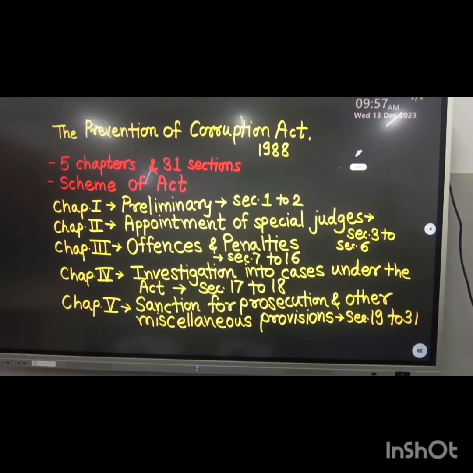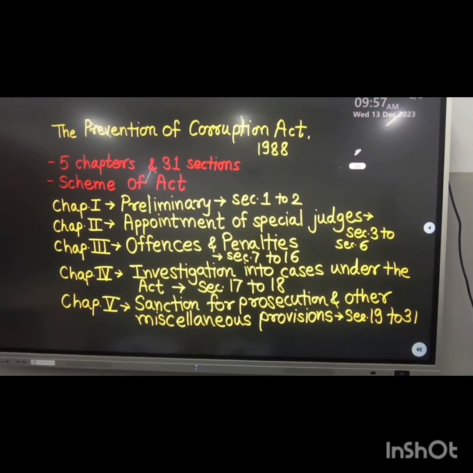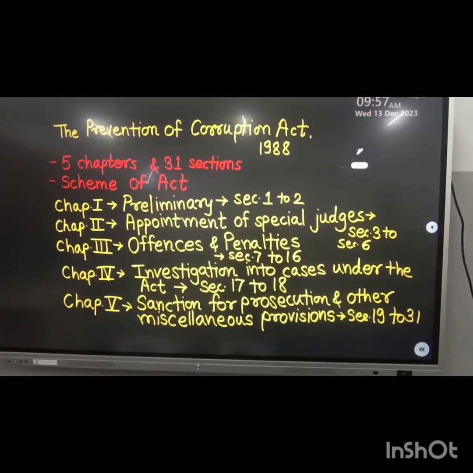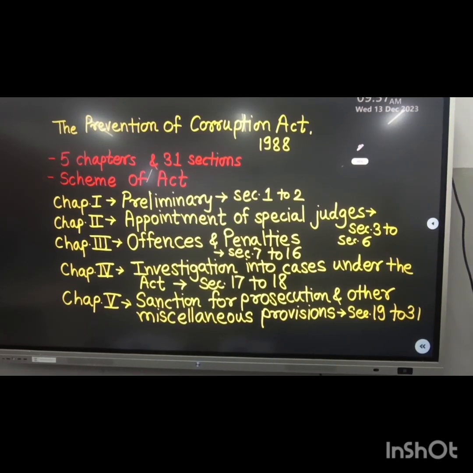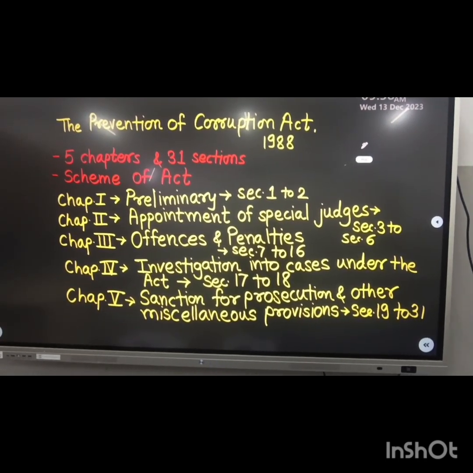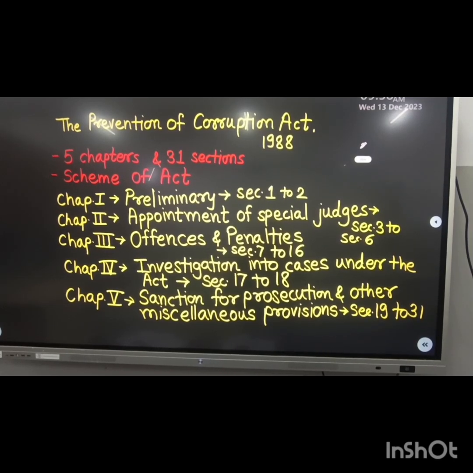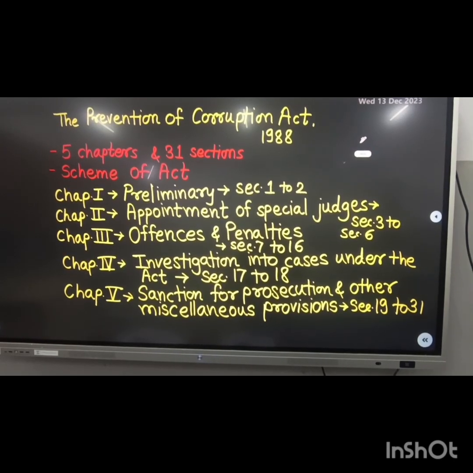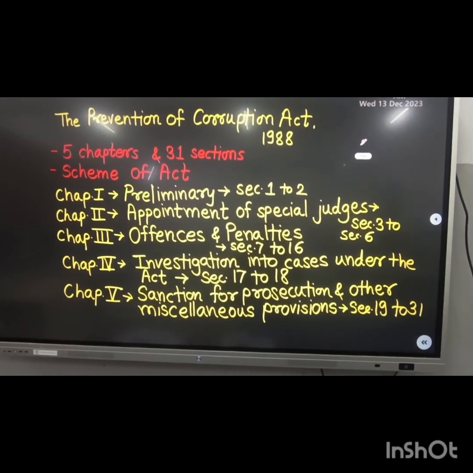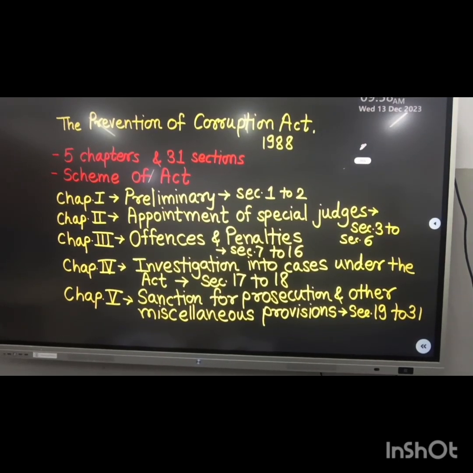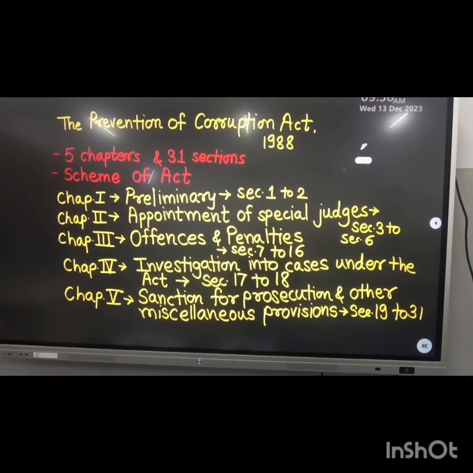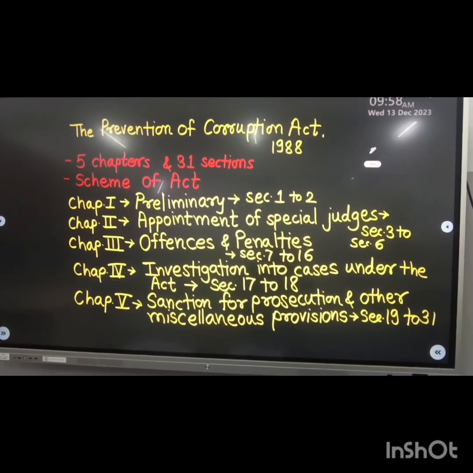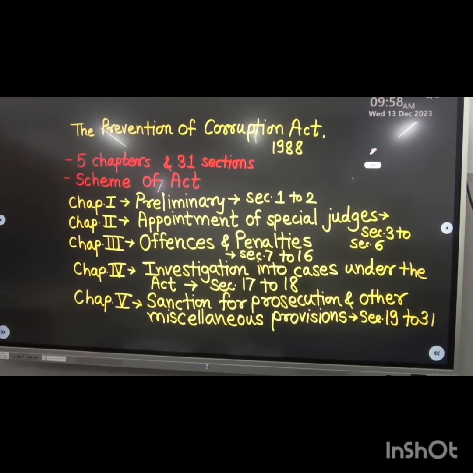Chapter 1 includes the preliminary provisions, sections 1 to 2. Chapter 2 includes appointment of special judges, sections 3 to 6. Chapter 3 deals with offences and penalties under the Prevention of Corruption Act 1988, sections 7 to 16, which is a very important part from the point of view of your examination. Then chapter 4 includes investigation into cases under the Act, sections 17 to 18.